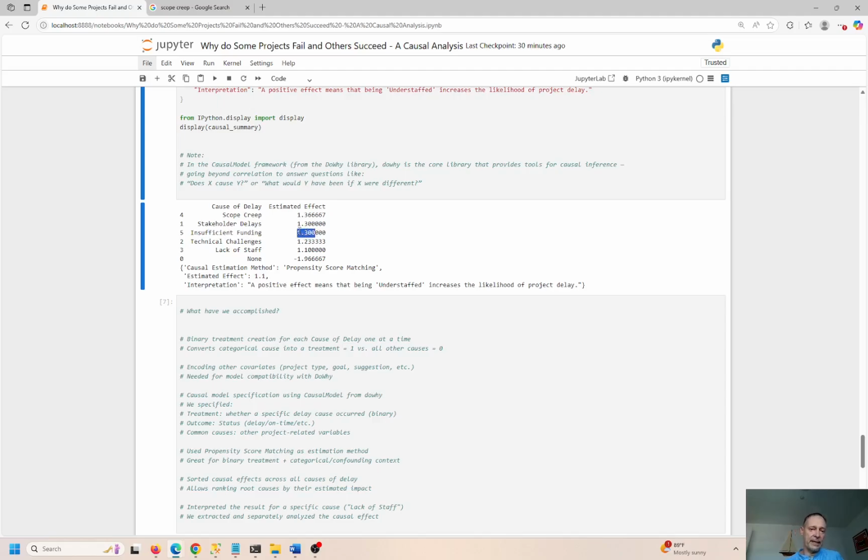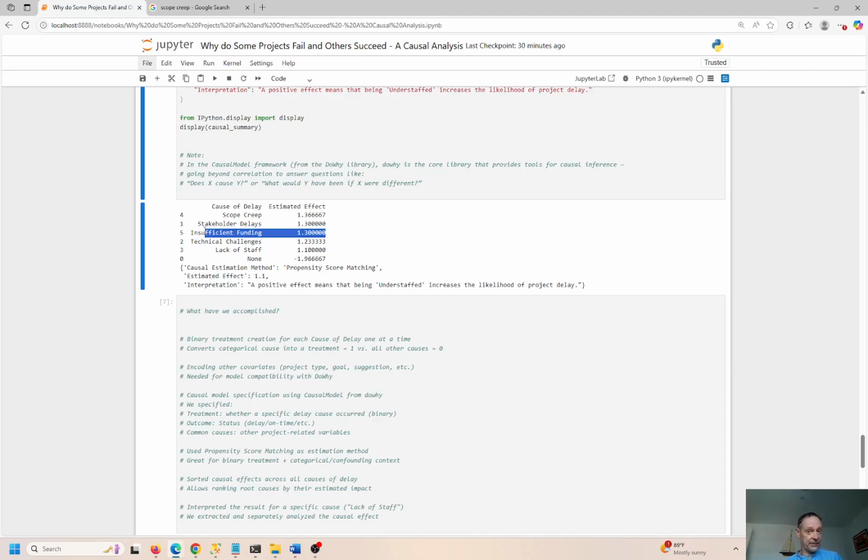Insufficient funding, right? If you can't hire enough people, that's the next thing right here. Lack of staff and insufficient funding, these things go hand in hand. If you don't have enough funding up front, then you can't complete the project on time. There's going to be delays. There's going to be project delays, right?